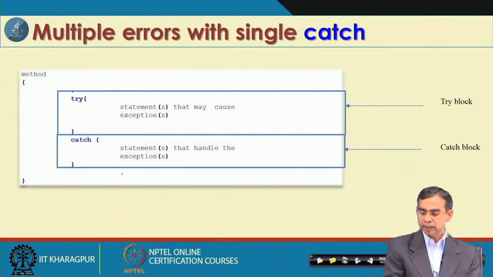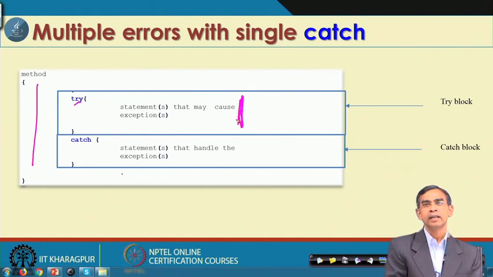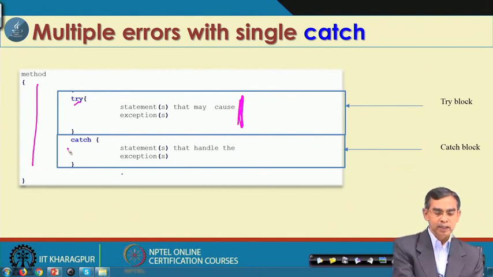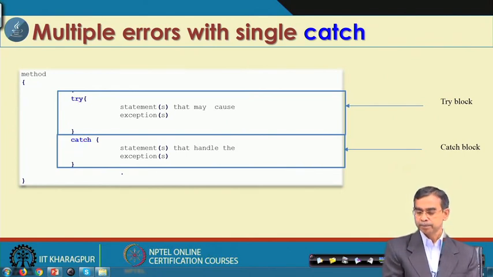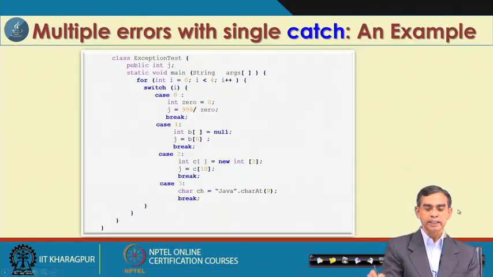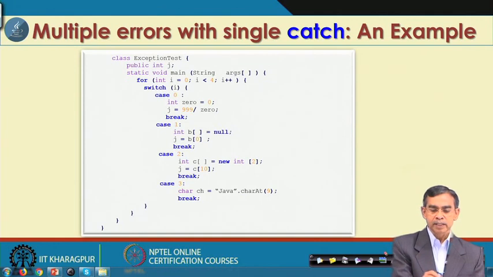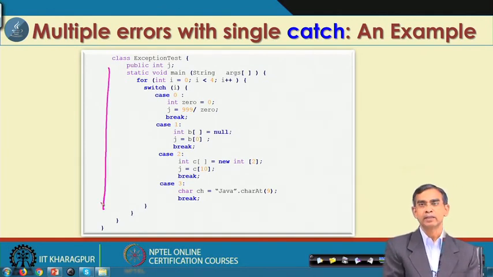So, the concept is like this. This is the method where the exception may occur, and then this is the try. In this part many errors may occur, as in the last example we discussed, but there is one catch that can handle whatever exception there is. Now, here is a very nice example to explain this concept carefully. This is the main method here.